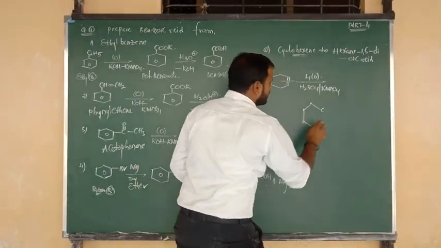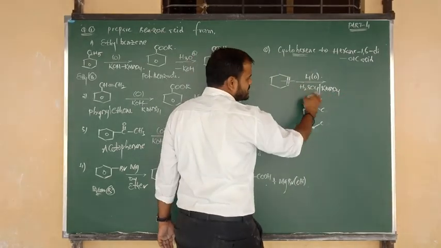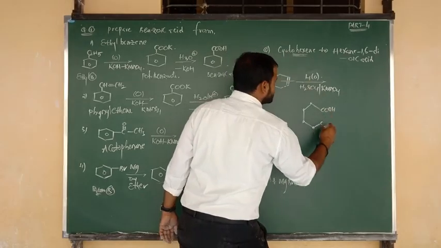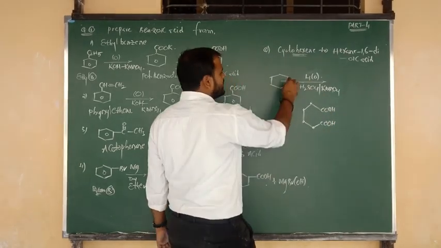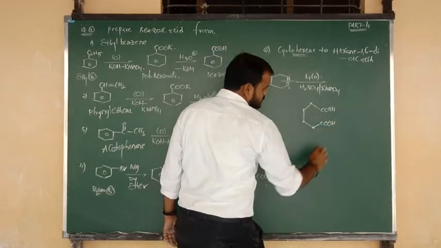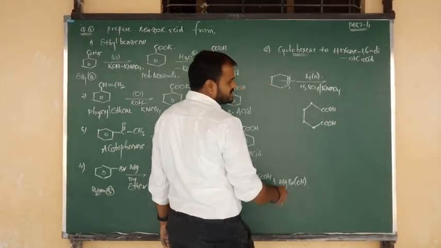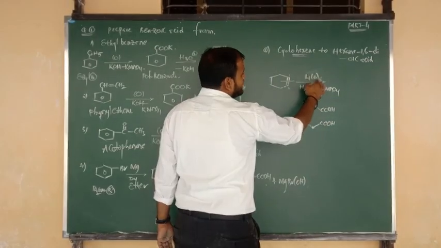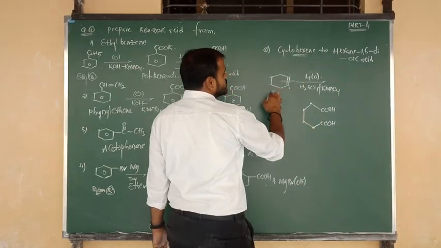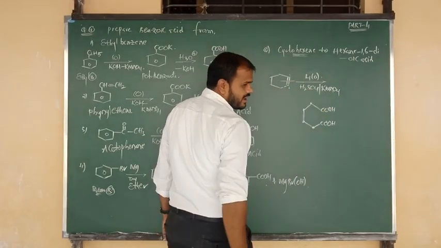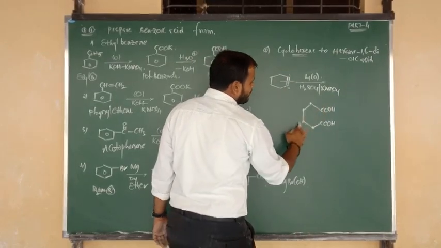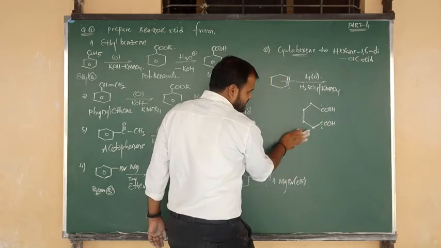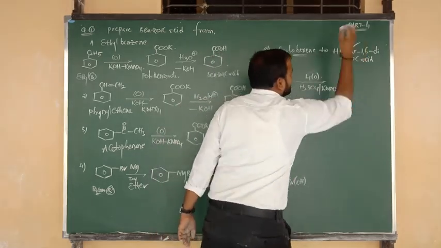So simply we can say that after breaking the double bond upon oxidation with acidified KMnO4, the fifth carbon changes into COOH and the sixth carbon also changes into COOH. Otherwise, first carbon and second carbon change into COOH. H doesn't need to be added because every carbon already contains hydrogen. By the addition of 4 oxygen, just oxidation. So cyclohexene upon oxidation with acidified KMnO4 gives 1, 2, 3, 4, 5, 6, six carbons, hexane-1,6-dioic acid. Okay, clear?